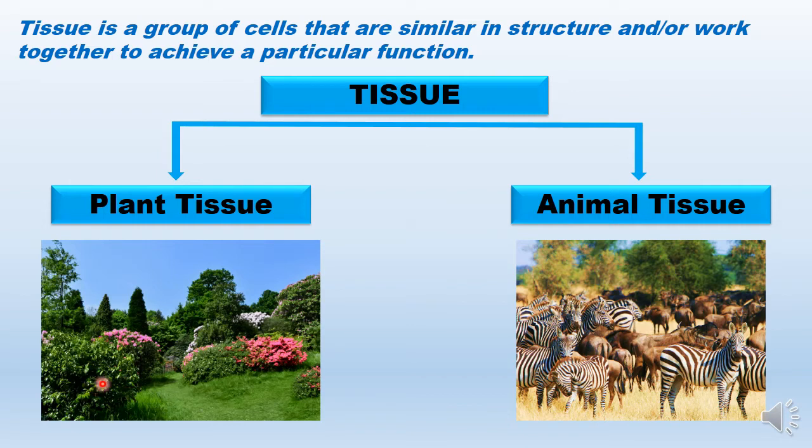For example, plants are static, they keep standing at one place throughout their lives, while animals have to roam around in search of food, shelter, mate, or to save themselves from predators. So they roam around, and that's why they will have different kind of tissue, and they will spend a lot of energy in this process.